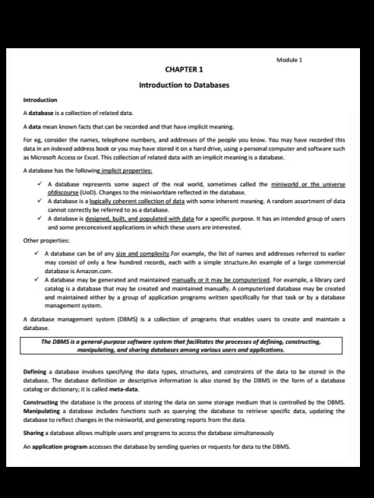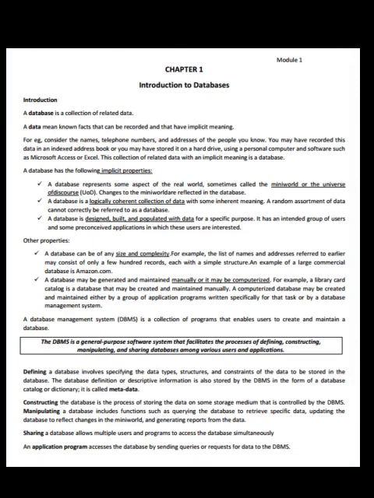Now let us see module 1, Introduction to Databases. A database is a collection of related data. Data means facts that can be recorded and that have implicit meaning. For example, consider the names, telephone numbers and addresses of the people you know. You may have recorded this data in an indexed address book, or you may have stored it on a hard drive using a personal computer and software such as Microsoft Access or Excel. This collection of related data with an implicit meaning is a database.